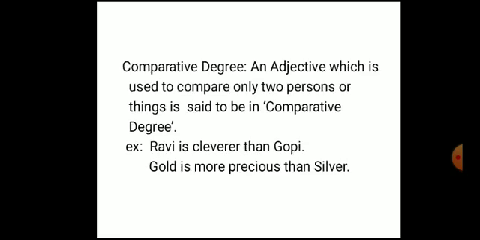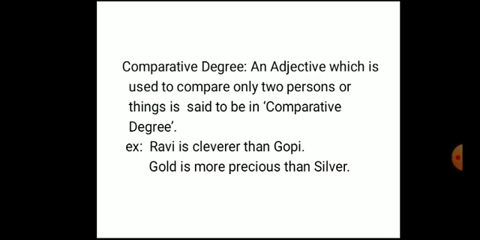Next one, comparative degree. An adjective which is used to compare only two persons or things is said to be in comparative degree. So Ravi is a clever boy in the class becomes Ravi is cleverer than Gopi. So here one person is compared to another person. Gold is more precious than silver. Understood, beta? So here one metal is compared to another metal.